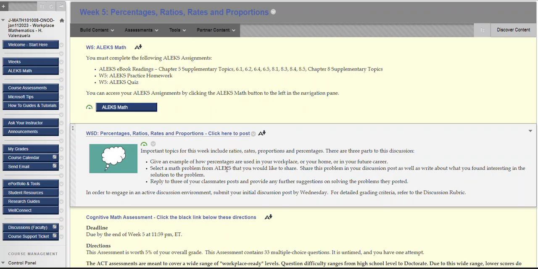Select a math problem from Alex that you would like to share. Share this problem in your discussion post, as well as write about what you found interesting about the solution of the problem. Okay, so the first example, you're going to talk about percentages, a particular percentage that you use at work or at home, or you can make one up for your future career.